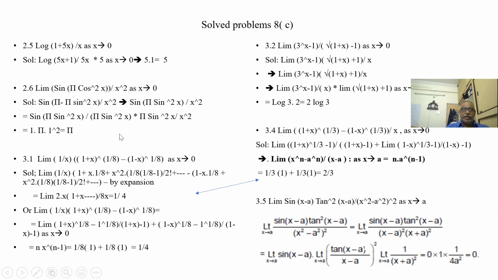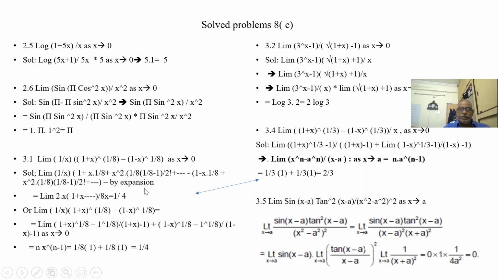So when I expanded and added everything, I'm getting 2 times. So 1 minus 1 is getting cancelled, x plus x is 2x, x square minus x square cancels, x cubed plus x cubed gives 2x cubed. So everything is a multiple of x, 2x. So this x getting cancelled. So this is 1. When I substitute x here, they all become 0. So 1 by 4 is the answer.